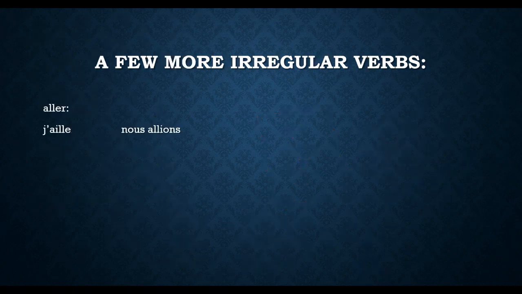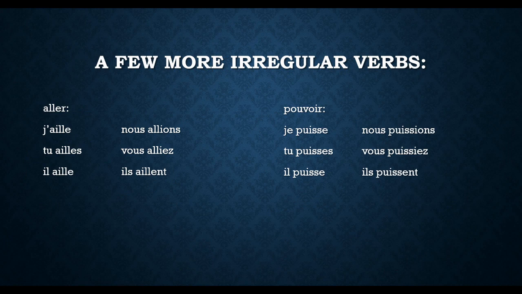Now, aller. So, que j'aille, que tu ailles, qu'il aille, que nous allions, que vous alliez, qu'ils aillent. Notice how we have another boot verb, with this AI in here, but in the nous and vous forms it's only ALL. So really this is still going to be like the imperfect. But again, inside the boot, they have their own stem. So just watch out for that, especially when we're typing, because the L's and the I's will sometimes look alike, so you've got to look closely to make sure you don't make mistakes.